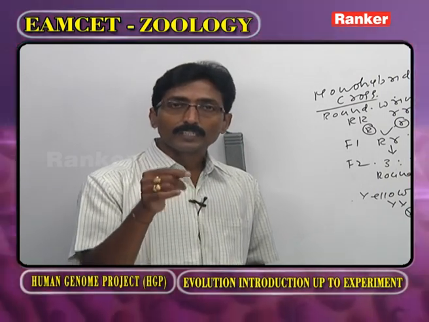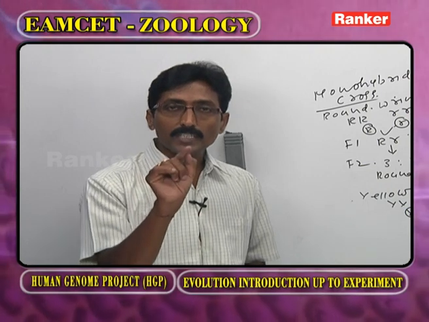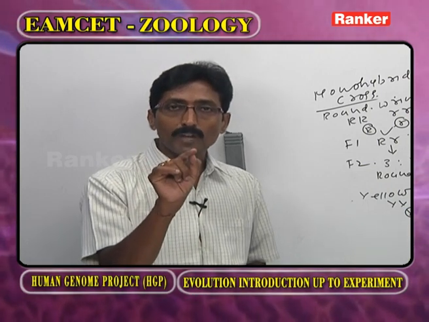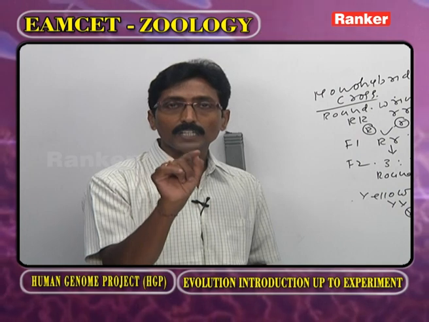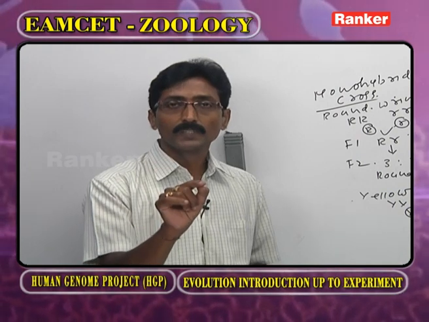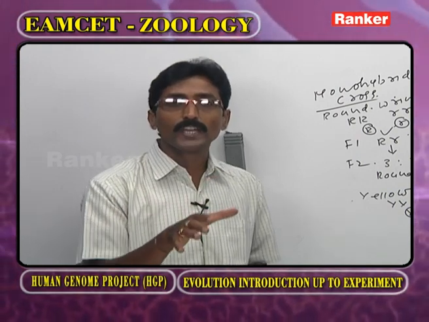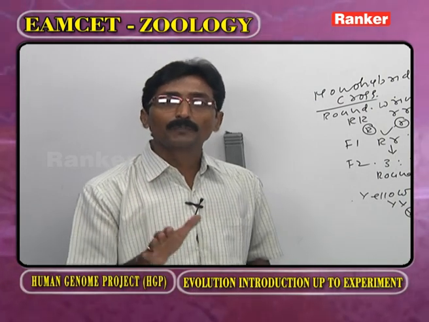Pangenesis theory was proposed by Darwin. According to Darwin, in the body, each character is controlled by one particle. That particle is said to be a pangen. From one generation to another generation, all pangens are inherited by their progeny.